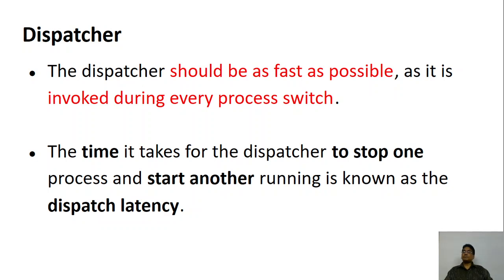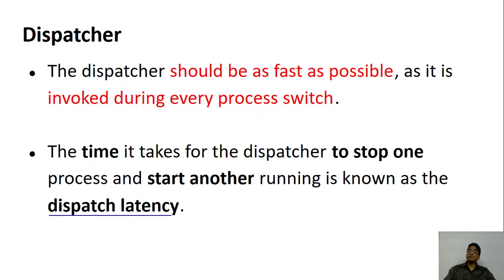One very important thing is that the dispatcher is called every now and then. That's the reason the dispatcher must be as quick as possible. It must quickly stop one program and then start the other program. The time it takes to stop one process and start the other process is called dispatch latency.